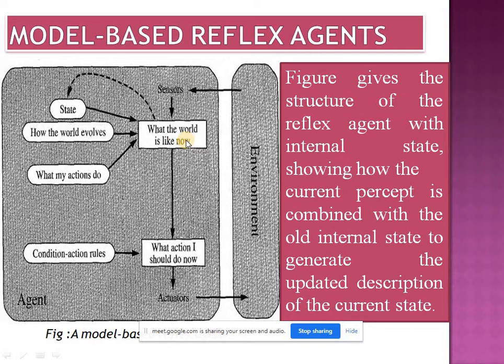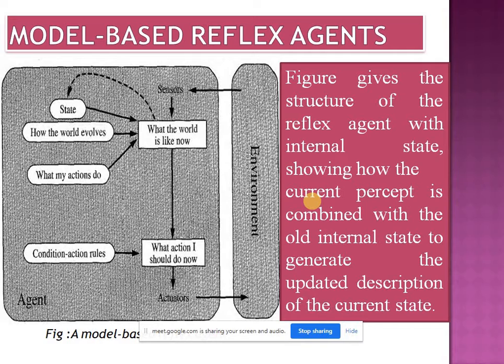Okay, previously we saw that by using the percept input, it decides the action directly. Okay, apply condition and decide action. But here this agent updates the state by using this state, how the world evolves, and what my action does. Then after updating this state, it checks the condition action rule for this updated state and decides the action. What action I should do now, and performs that action using the actuator. Okay, you understood? Yes or no?